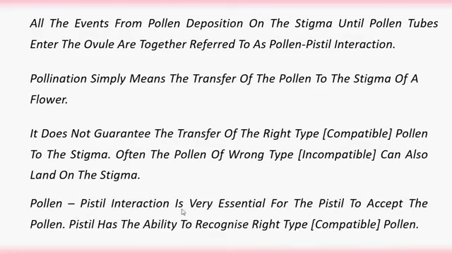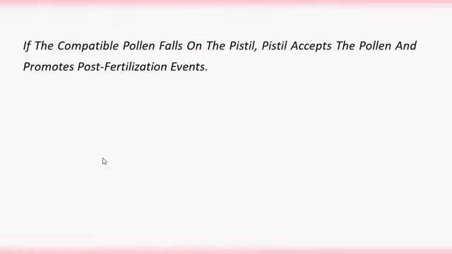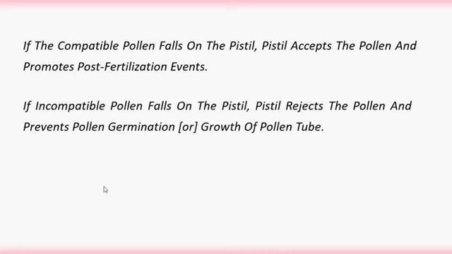Pollen pistil interaction is very essential for the pistil to accept the pollen. The pistil has the ability to recognize the right type, compatible pollen. If the compatible pollen falls on the pistil, the pistil accepts the pollen and promotes the post fertilization events.